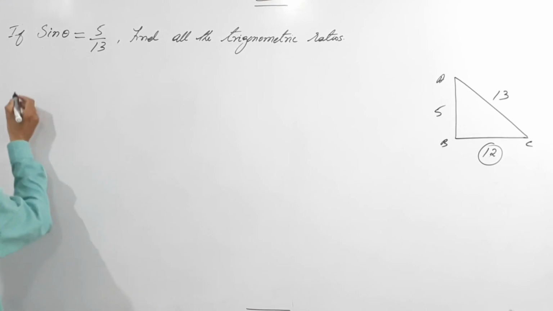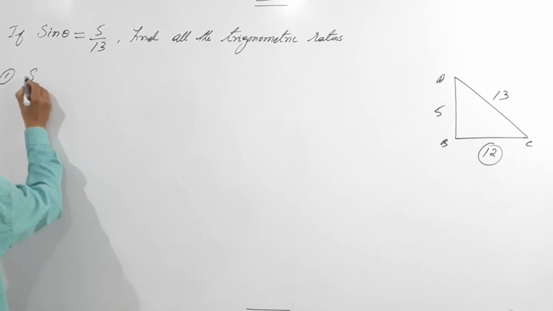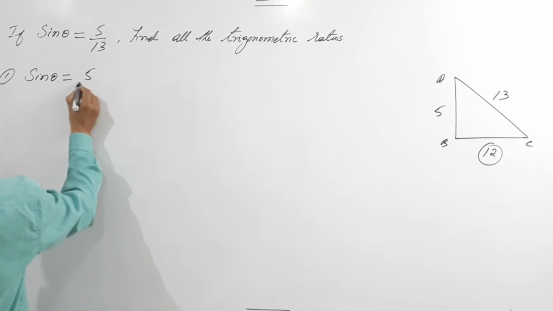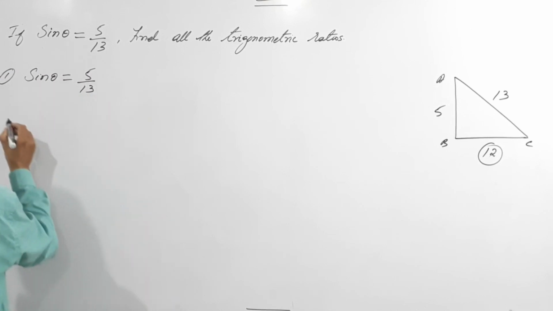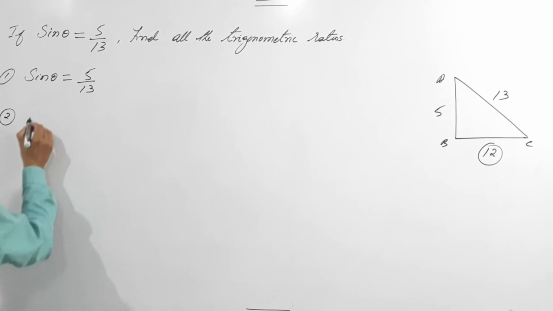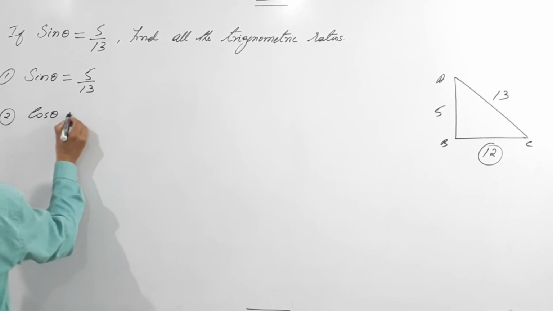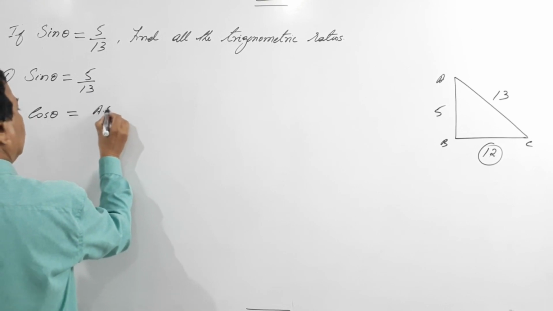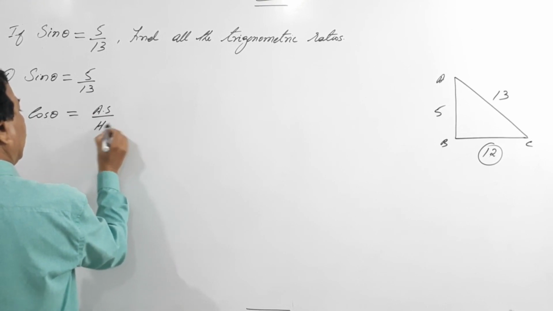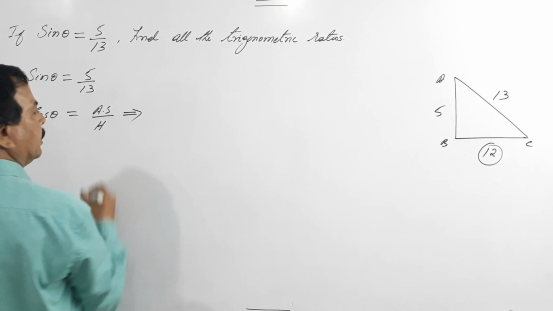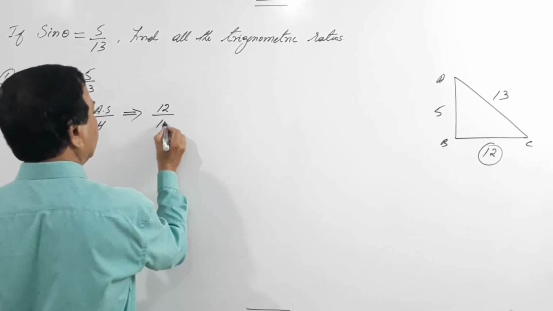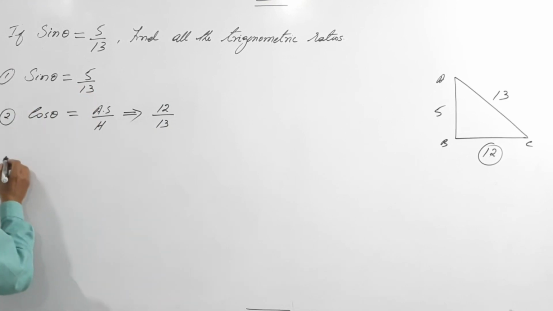Now, to begin with, sin theta equals 5 by 13. Second one, cos theta. Cos theta is adjacent side by hypotenuse, which is 12 by 13.